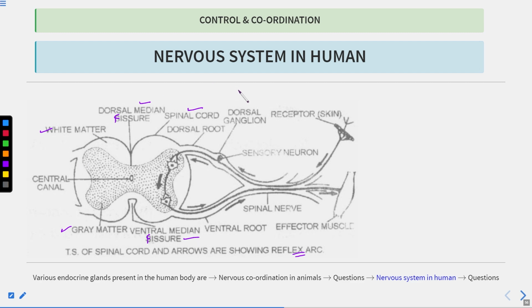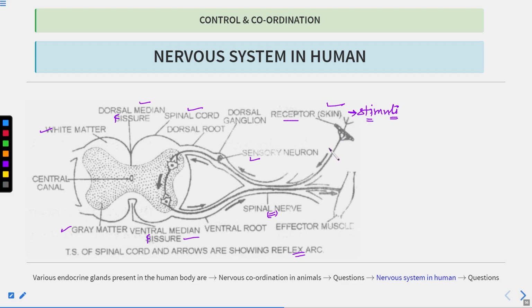Now here you can see this is the sensory neuron. Spinal nerves, we'll talk about spinal nerves also, which arise from the spinal cord. So here what is happening? This is the receptor present in the skin. What is the role of this receptor? They sense the stimulus.